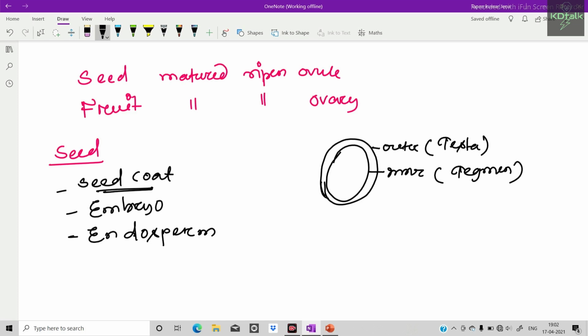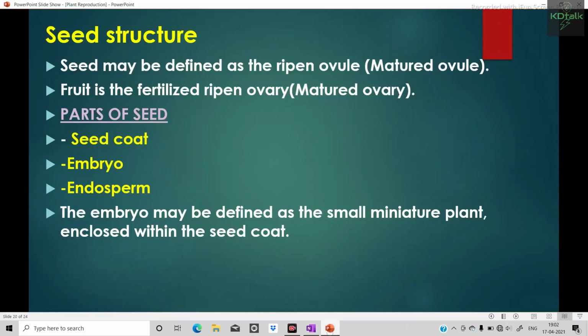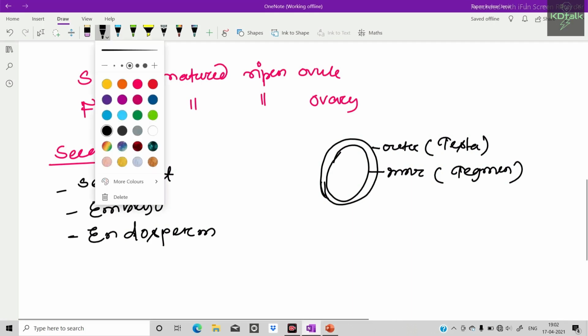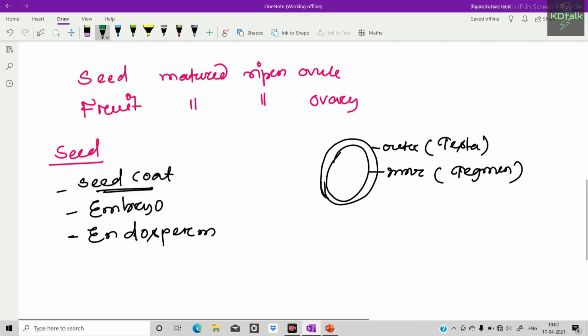And what is embryo? The embryo is the miniature plant enclosed within the seed coat, or the baby future plant present within the seed, enclosed by the protective layer or wall. So, you can see there is presence of embryo. Embryo is a newly growing plant or a future plant or baby plant. This is called embryo.